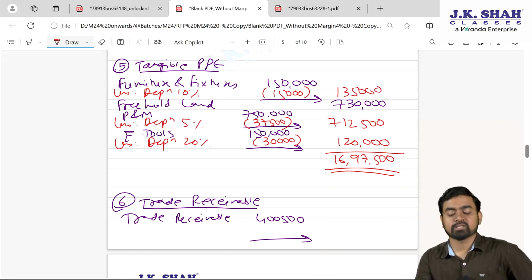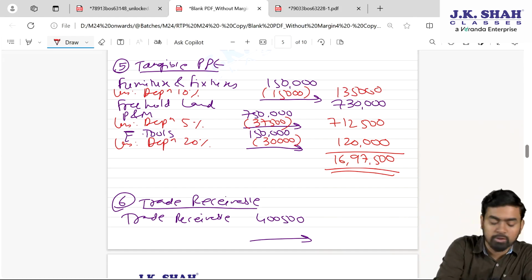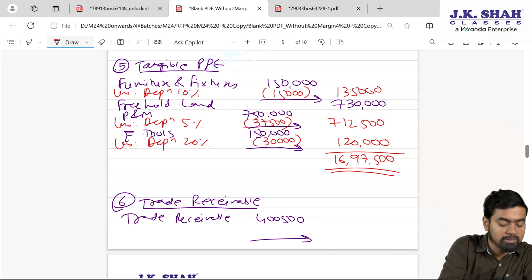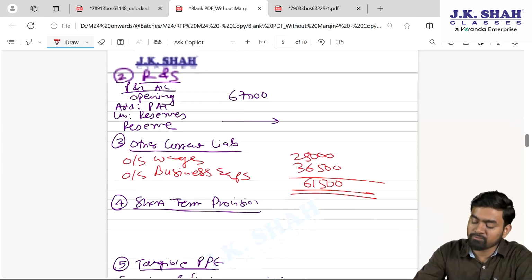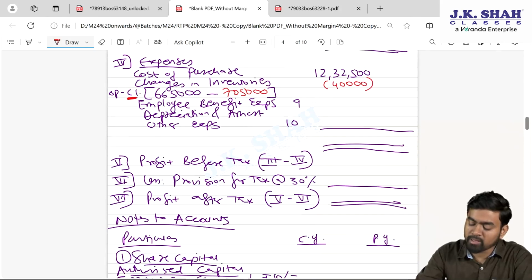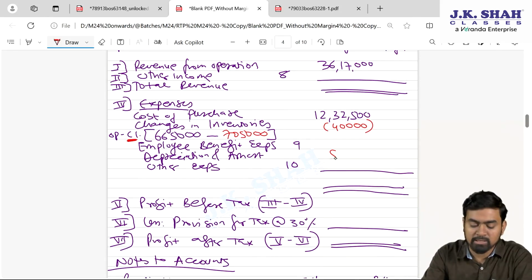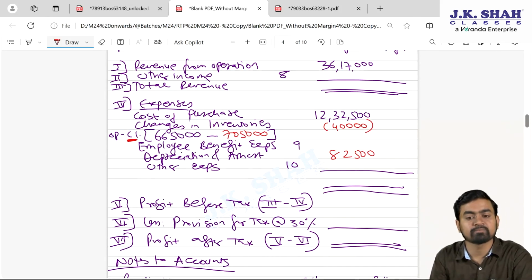Fine. Depreciation. The second effect in profit and loss, the total of depreciation 15,000 plus 37,500 plus 30,000. It is 82,500. So in profit and loss, depreciation and amortization 82,500.